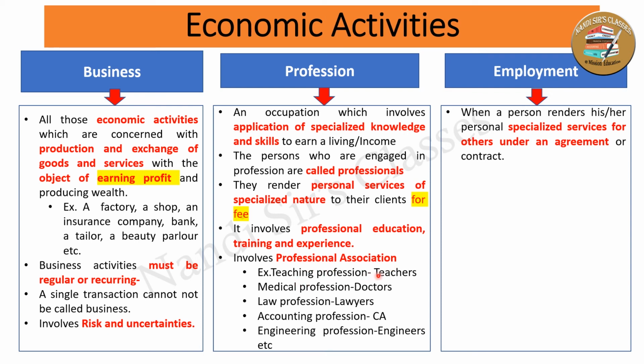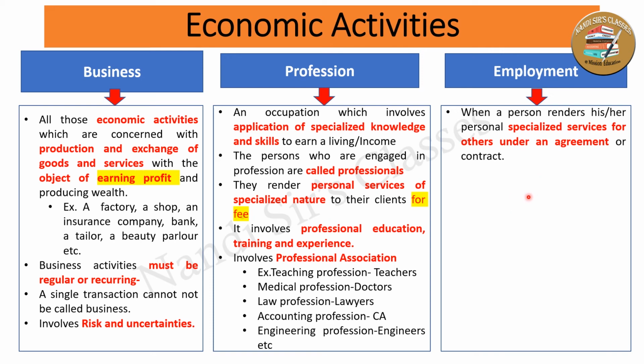But if that same teacher teaches in a school, he must have an agreement with the school, college or university. Whatever subjects he is assigned, he needs to teach that paper, and whatever direction is given by his boss or employer, he has to perform accordingly.